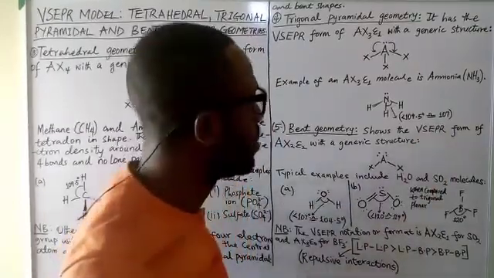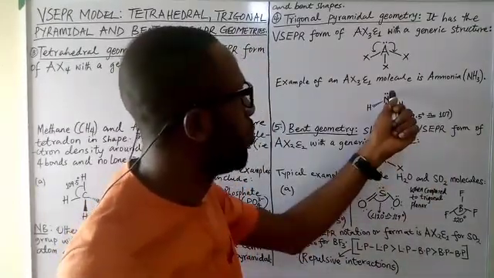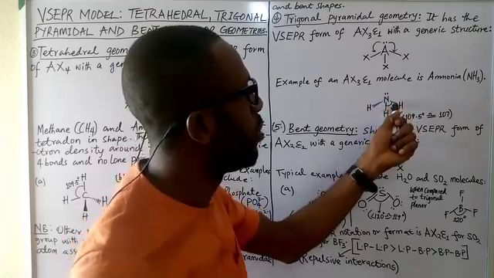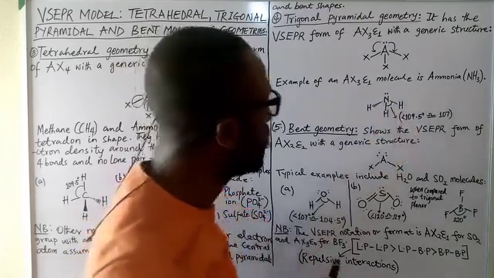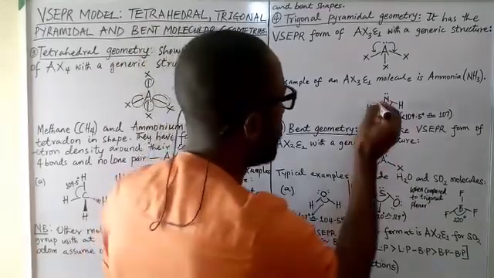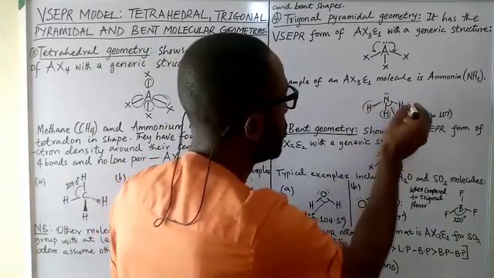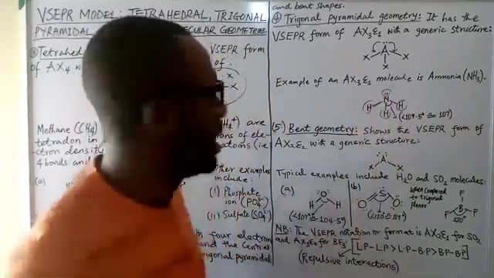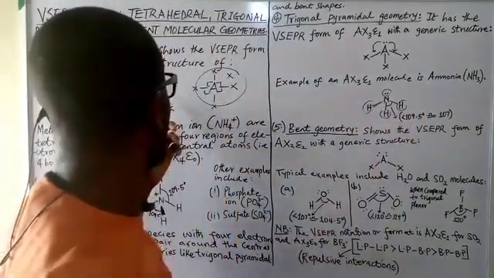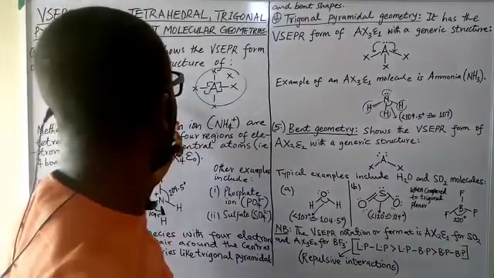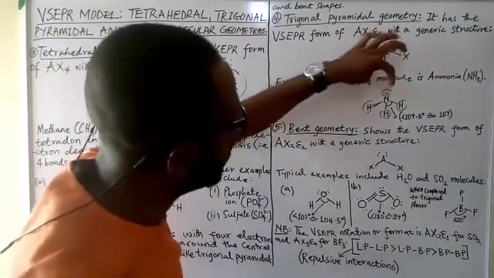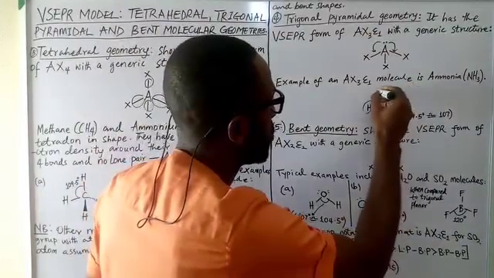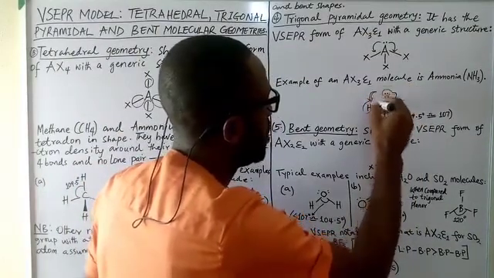This is because we have a lone pair of electrons which exerts more repulsive pull on the bond pairs. So even though we have 1, 2, 3, 4 things around the central atom, which normally gives 109.5 degrees, the presence of this lone pair will exert more force on these bonds.